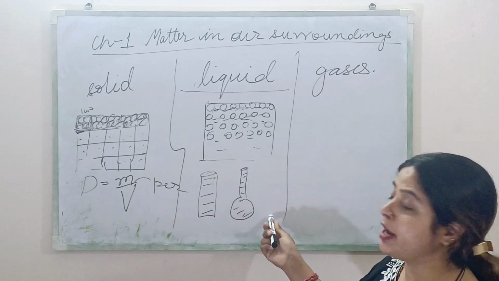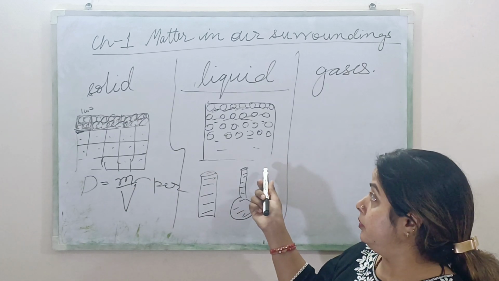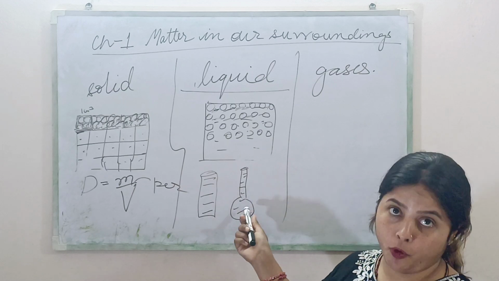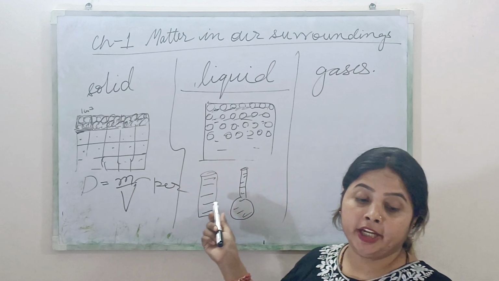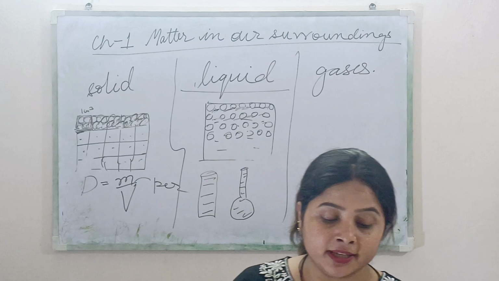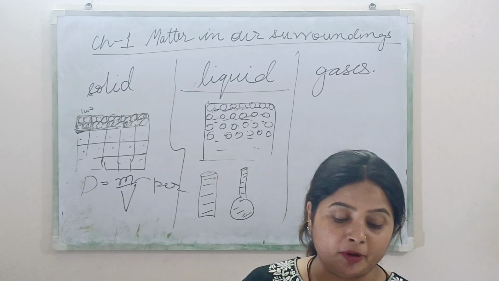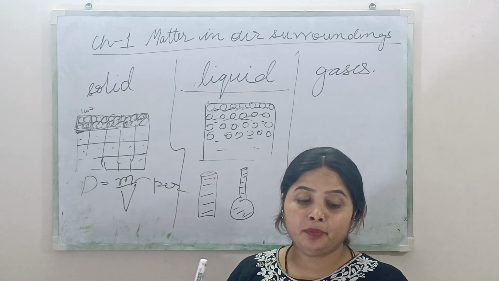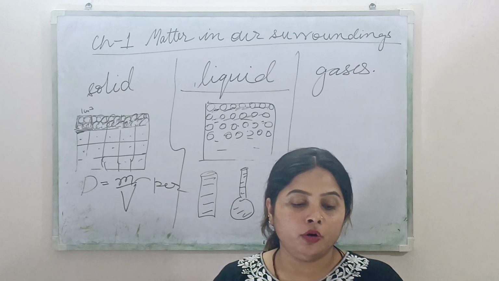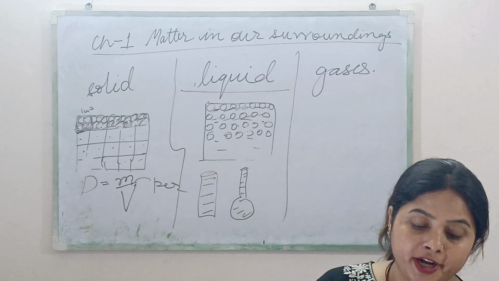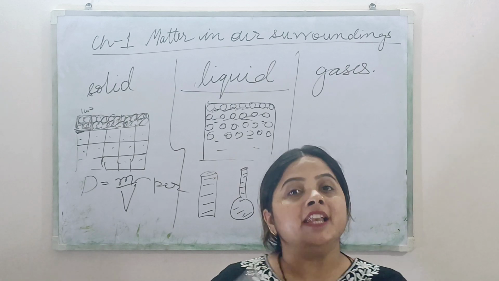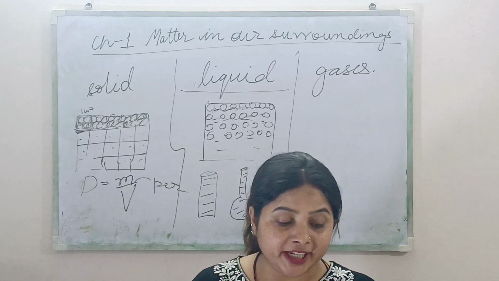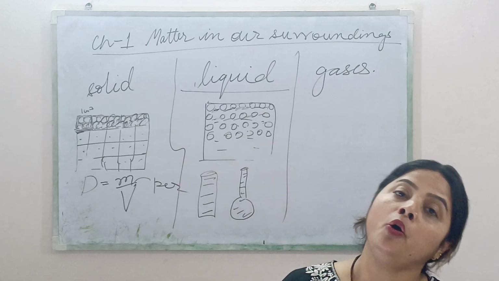Do liquids have a fixed shape and size? No, they do not have a fixed shape and size. They have a fixed volume. Okay, and they do not have a fixed shape and size. Liquids take the shape of the vessel in which they are placed. Liquids can be compressed a little bit. Liquids have moderate to high density. They are usually less dense than solids. Liquids do not fill their container completely and liquids generally flow easily.